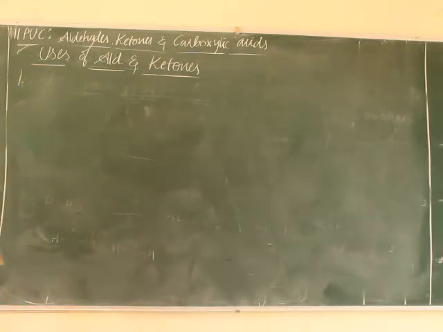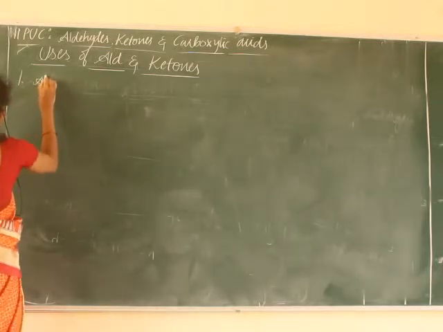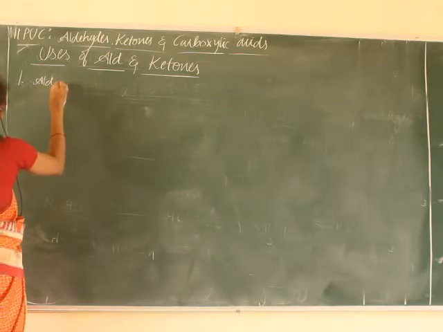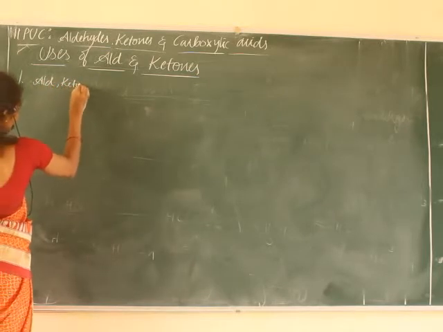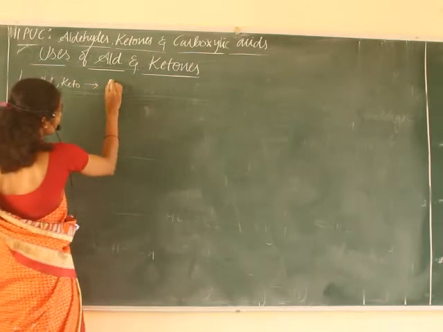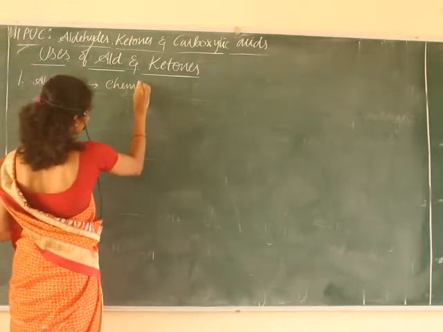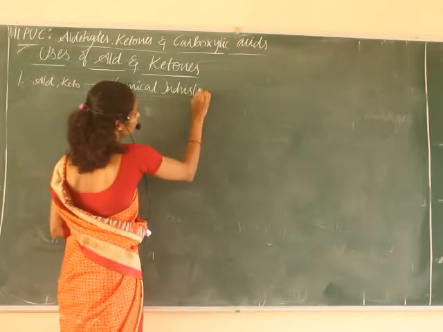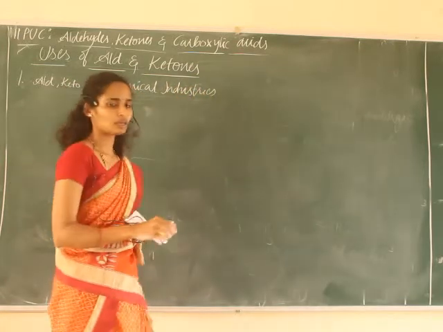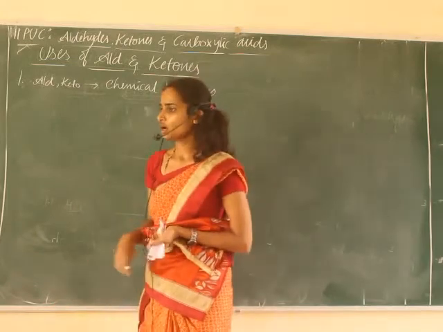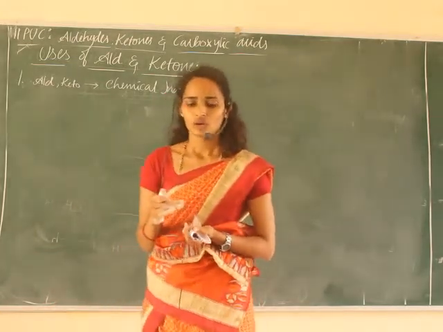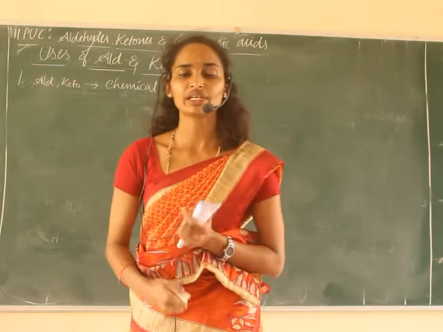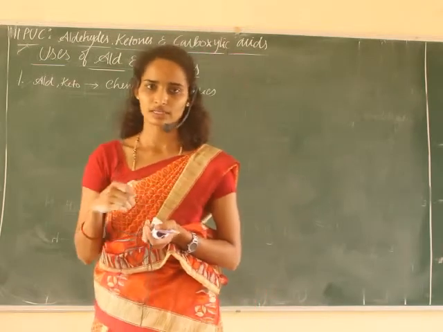First use is, these aldehydes and ketones are used in chemical industries. Both aldehydes as well as ketones are used in chemical industries. Why are they used in chemical industry? As solvents or starting material for the production of different organic products, etc.